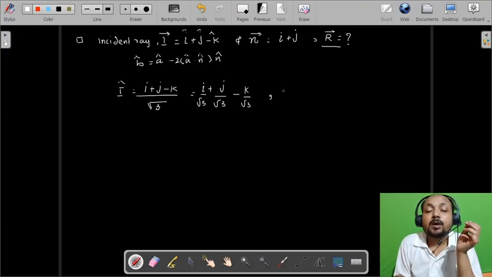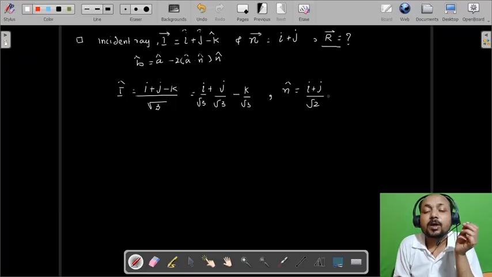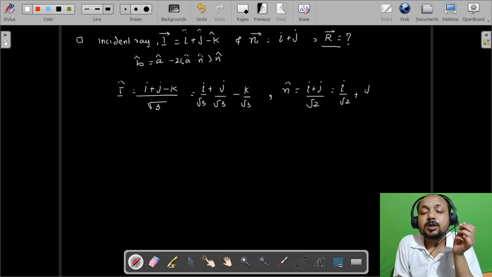Similarly, N cap can be written as i plus j upon root of 1 square plus 1 square, which can be written as i by root 2 plus j by root 2.